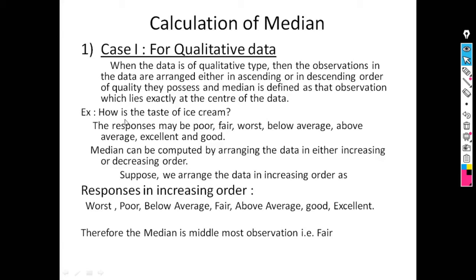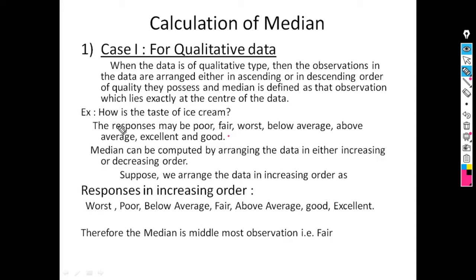Suppose, for example, how is the taste of ice cream? Then the responses may be poor, fair, worst, below average, above average, excellent, or good. So we can calculate the median for this type of data by arranging the data either in increasing order or in decreasing order.